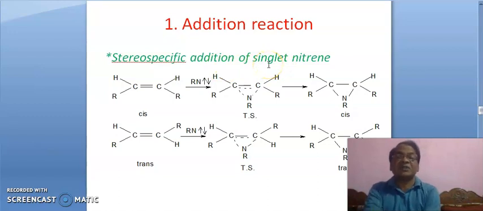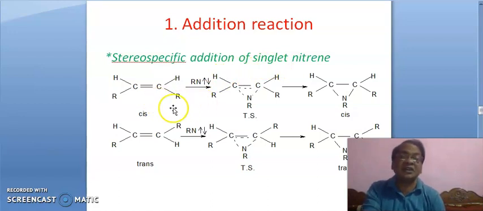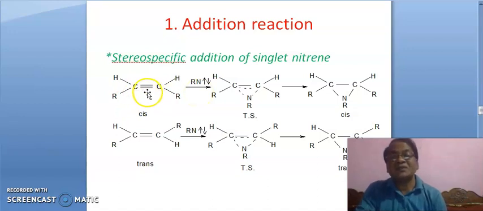Stereospecific means singlet nitrene will add stereospecifically, meaning the cis isomer will give the cis product and the trans isomer will give the trans product. It is cis, R and R on the same side, and it is singlet nitrene. This pi bond has paired electrons, one clockwise, another anti-clockwise. Here one clockwise, another anti-clockwise.